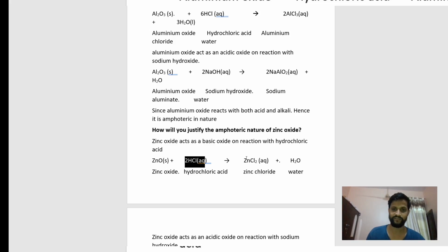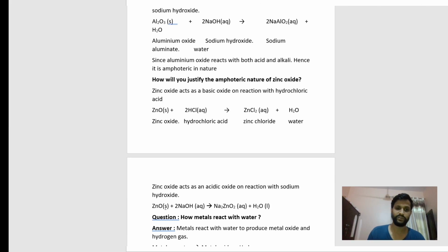So we have the formation of zinc chloride plus water, and we know that whenever an acid reacts with a base, there is formation of salt and water. When zinc oxide reacts with sodium hydroxide, there is a formation of salt and water. Sodium hydroxide is a base and zinc oxide will behave as an acidic oxide.